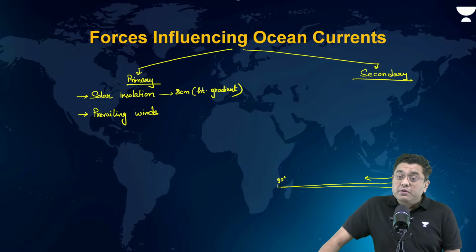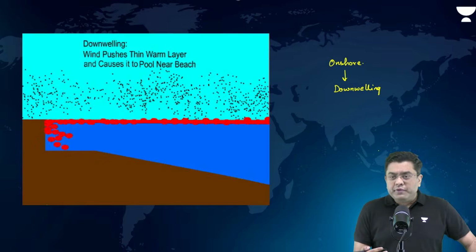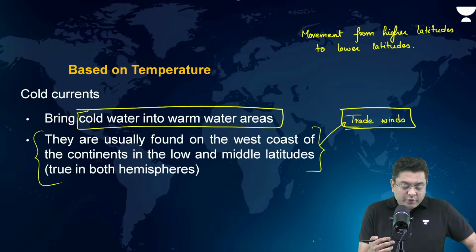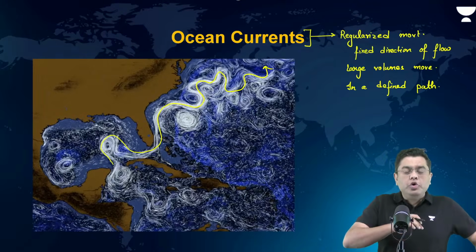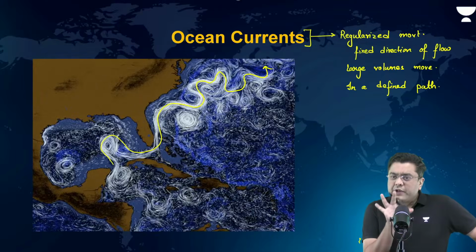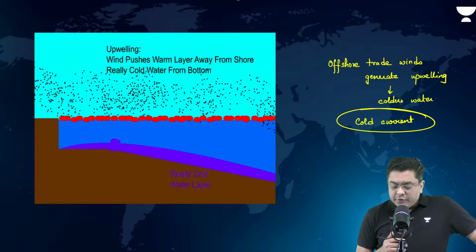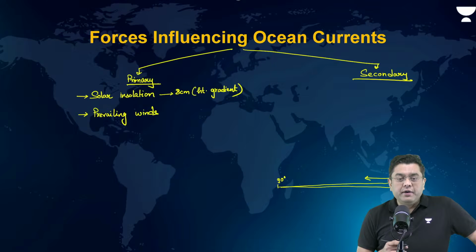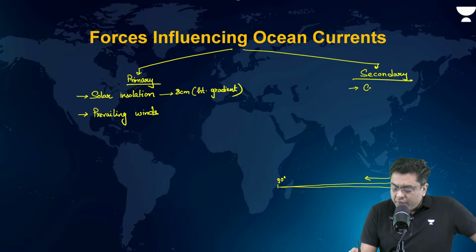Now, secondary factors. If an ocean current is moving, I have shown you the animation of the ocean current. You will observe that they don't always move in a straight line. There is a kind of circular motion in many of the cases as well, isn't it? So here, you will observe one of the major secondary factors is the influence of the Coriolis force.